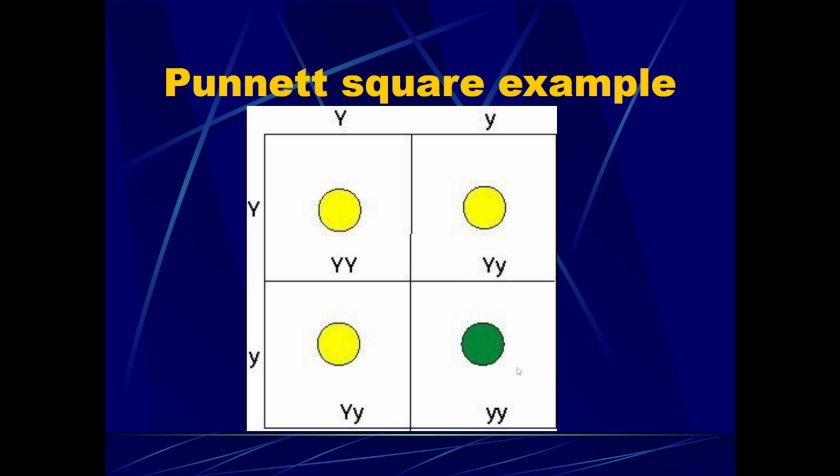So here we're looking at seed color. That makes sense because seed color, specifically yellow seed color, is dominant. So if you had a capital Y, you show the dominant trait. If you have a capital Y, lowercase y, since you have that capital or dominant trait in your genes, you still show the dominant trait. So only if you have two of the recessive trait, or you're homozygous recessive, would you show the green trait.